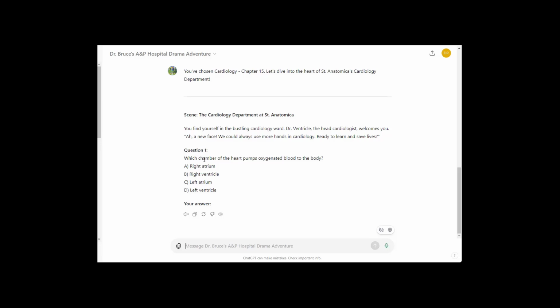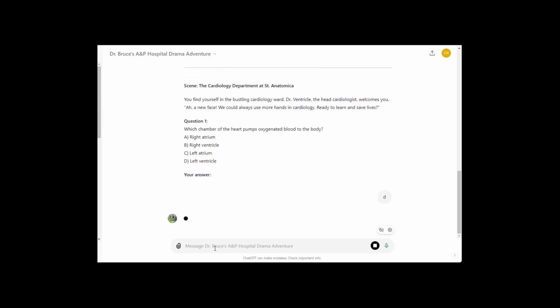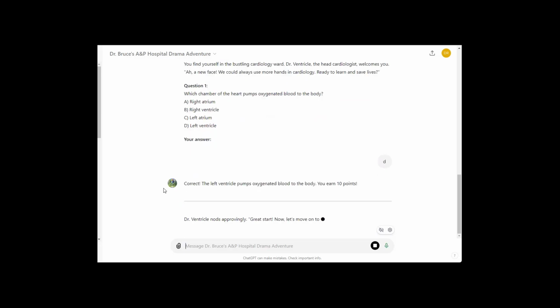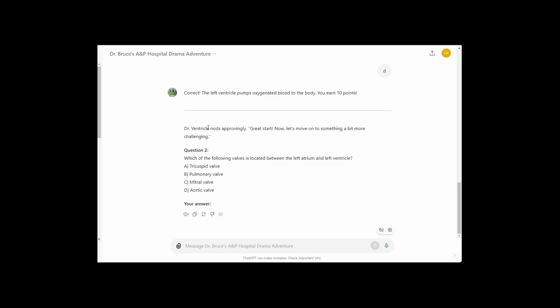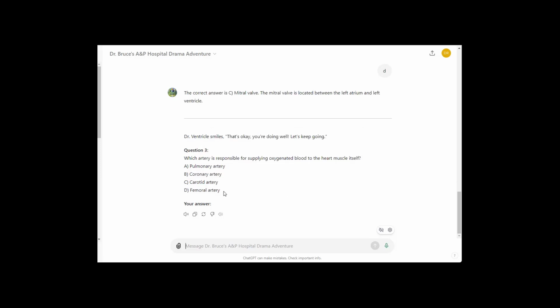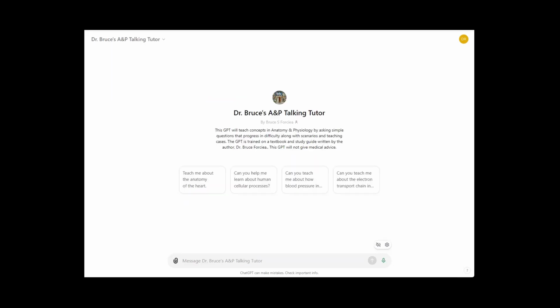Which chamber of the heart pumps oxygenated blood to the body? That would be the left ventricle. So let's just choose D. We'll choose a correct answer first. And again, students can play this in class. Then Dr. Ventricle nods approvingly, so it gives you more about the story and continues asking questions. You'll just continue along, answering the questions, and you'll earn some points. After you get 100 points or so, it will give you a little award. So that's the hospital drama adventure.